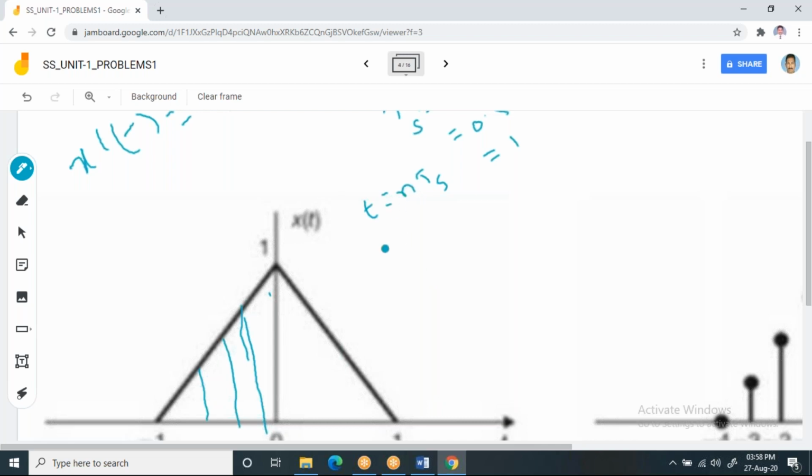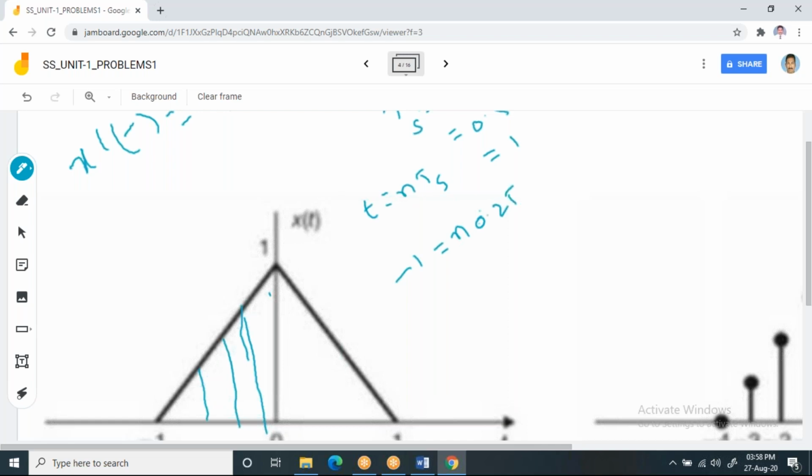Now you know t is -1 and the ts value also you know. So ts value is 0.25 for the first case.